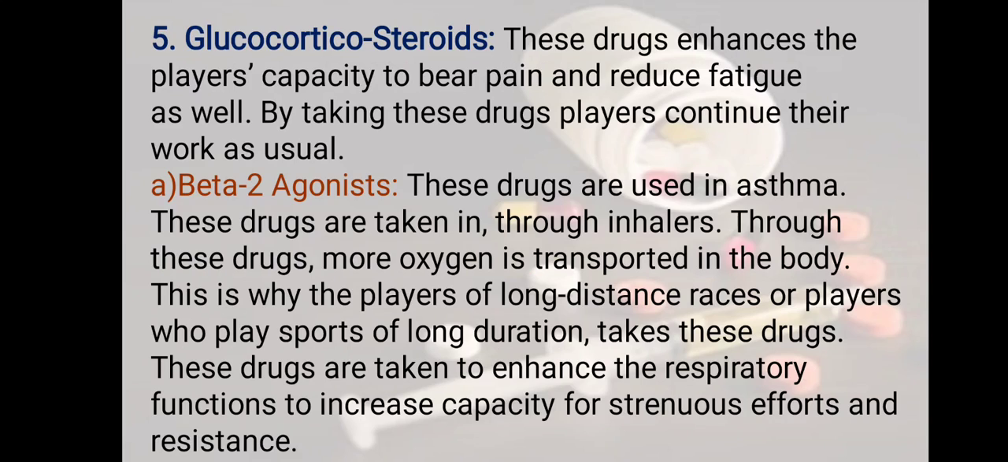But these drugs are being used by players of long distance races who play sports for long duration. These drugs are taken to enhance the respiratory function and increase the capacity for strenuous effort and resistance. So here you can see that the athletes who take beta 2 agonist are taking such drugs because they help in more oxygen transportation all over the body. Clear?